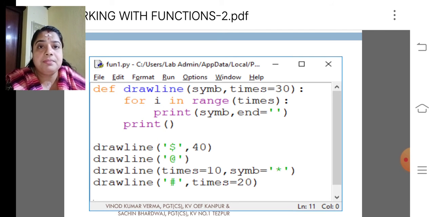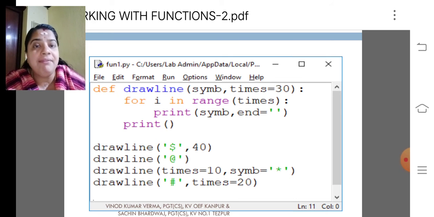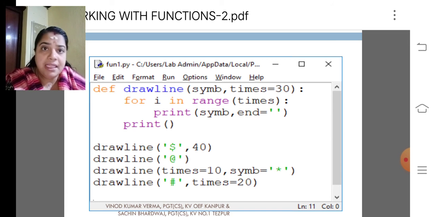Similarly, symbol doesn't have any default value. Look at the call, how they called the first draw_line: '$', 40. What does it mean? The dollar symbol is given for the argument symbol, and 40 is the argument given for times. So what happened? The default value 30 won't be taken by the interpreter.